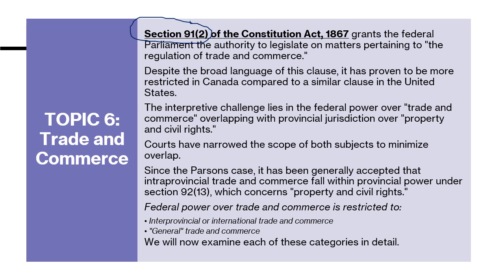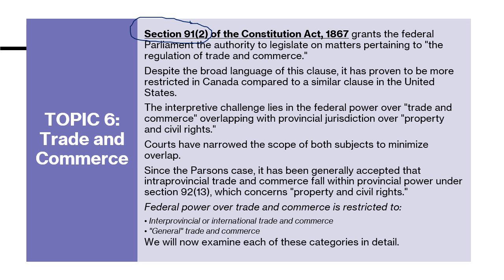Despite the broad, extensive language of this clause, it has proven to be more restricted in Canada compared to the similar clause in the US. Whatever language is used in the US is more expansive, while in Canada we use the trade and commerce clause in a somewhat more restricted manner.